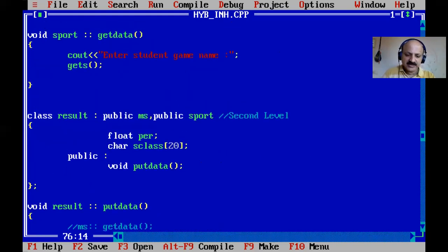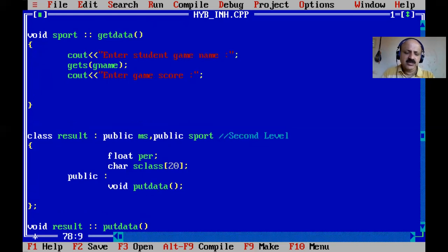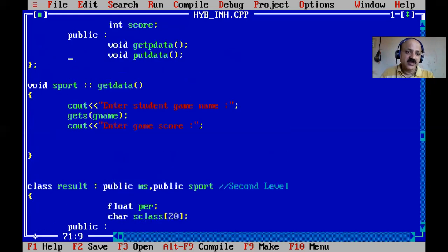So here we pass the G name, and then we enter the game score, or marks, or ranking, you can say, but we include our total. Here we give an integer variable, score.